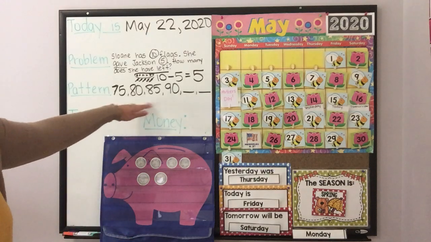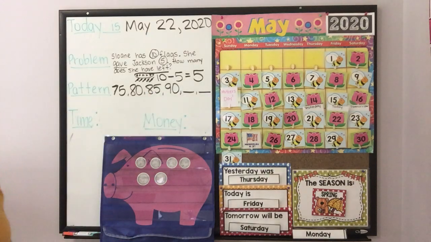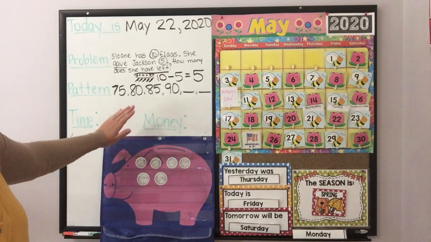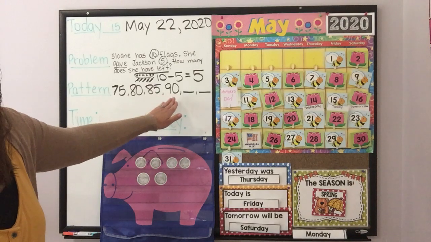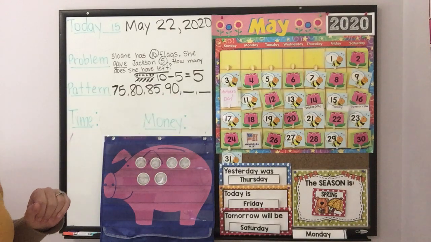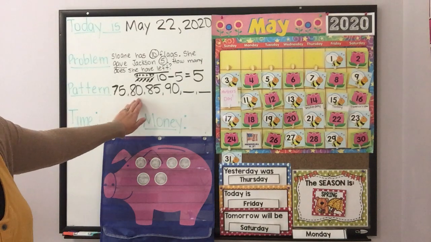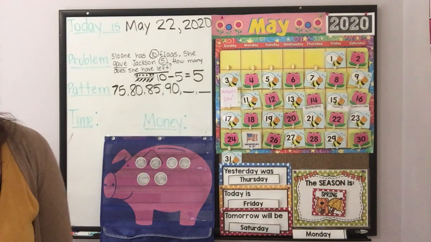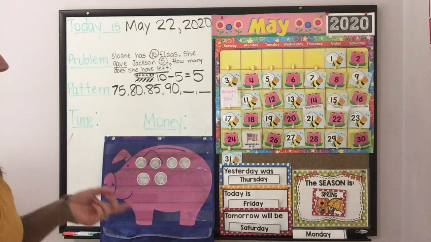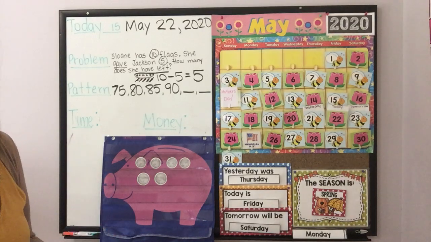All right, if you're solving with me, write down your pattern, put me on pause and solve it on your own and then come back and check. But let's look at our pattern. So we have 75, 80, 85, 90. Let's say that one more time. 75, 80, 85, 90. So first we need to decide if this is repeating or growing.